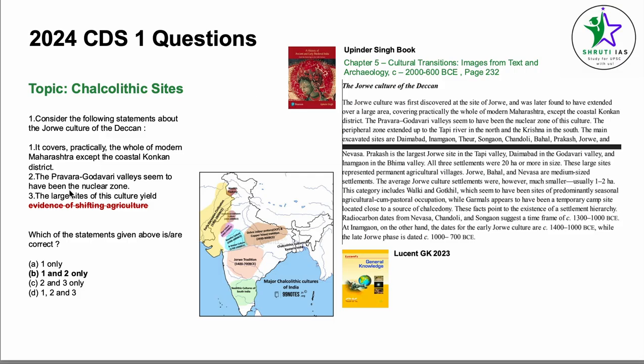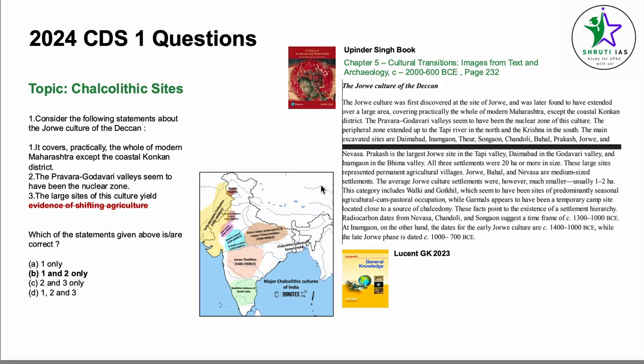Directly, these two statements have been copied here. The peripheral zone extended up to the Tapi River in the north and Krishna in the south. The main excavated sites are Daimabad, Imamgaon, Therur, Songaon, Chandoli, Bahal, Prakash, Jorwe, and Nevasa. Prakash is the largest Jorwe site in the Tapi Valley, Daimabad in the Godavari Valley, and Imamgaon in the Bhima Valley. All these settlements were 20 hectares or more in size. These large sites represented permanent agricultural villages, not shifting agriculture.